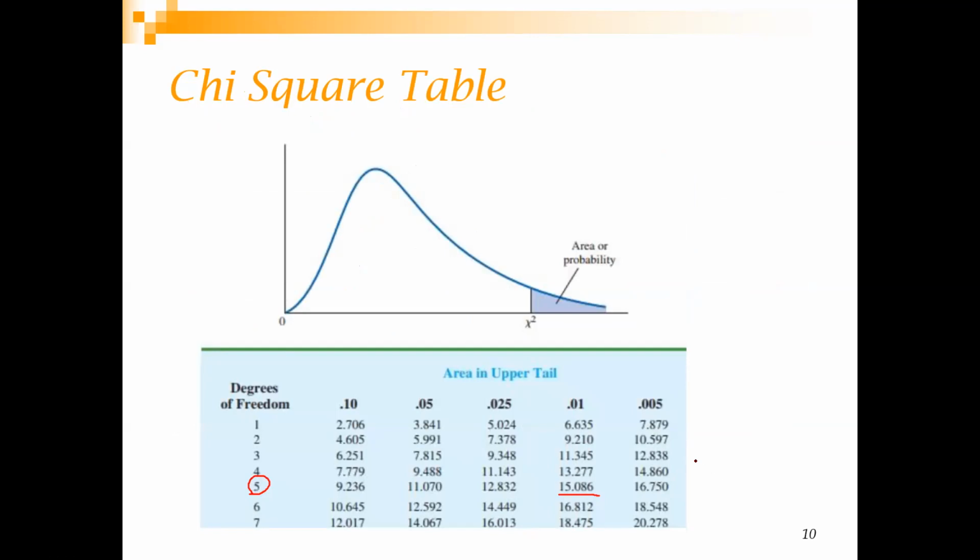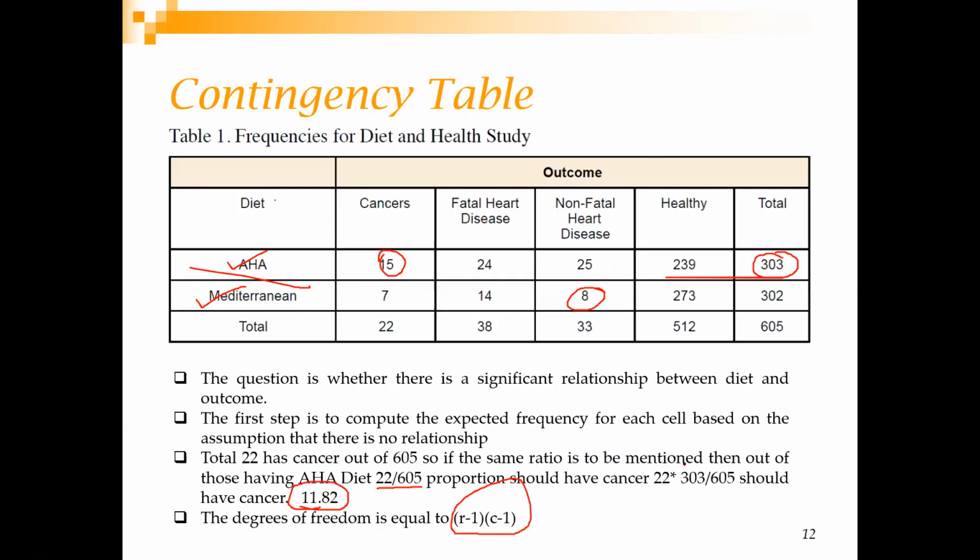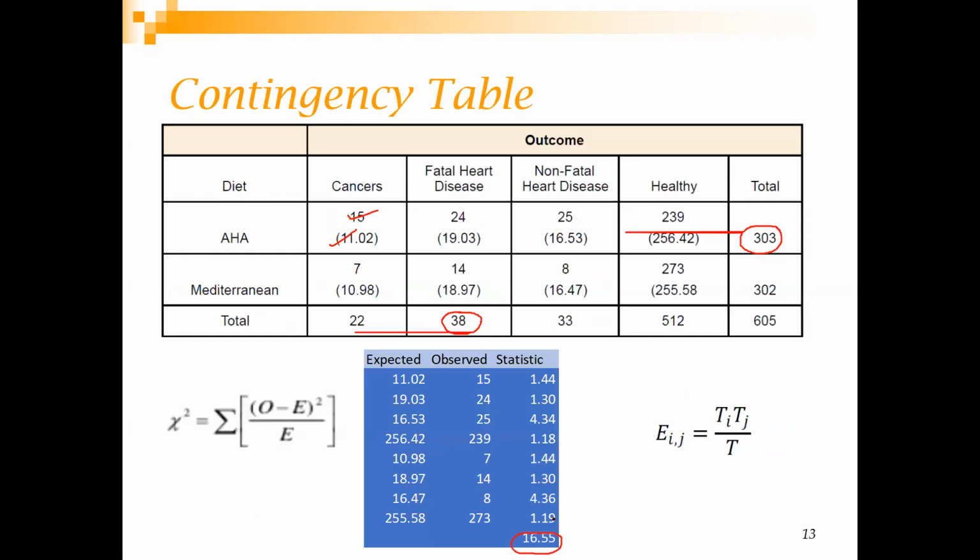Even for 0.005, the chi-square value is 12.83, and we got 16.55 here, which is much higher. So here also you reject the null hypothesis, that is, you do not agree that there is no effect of diet on the outcome or the health condition.